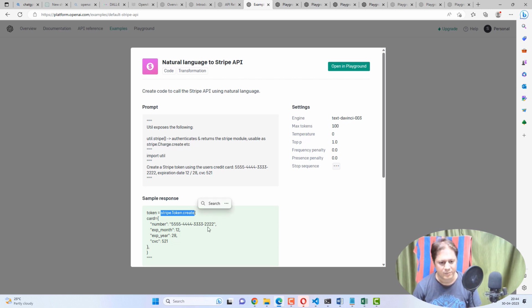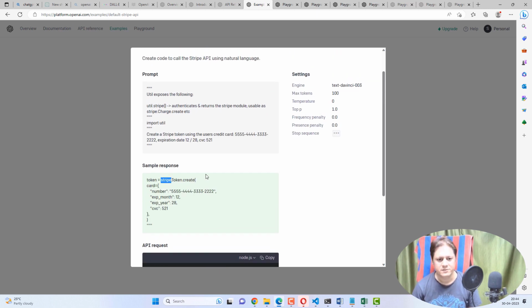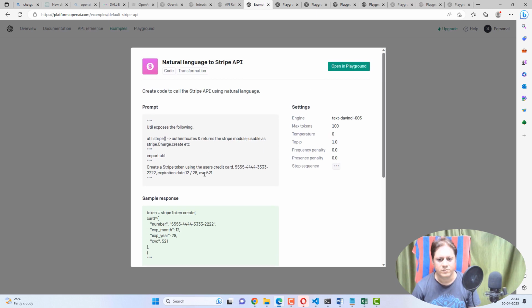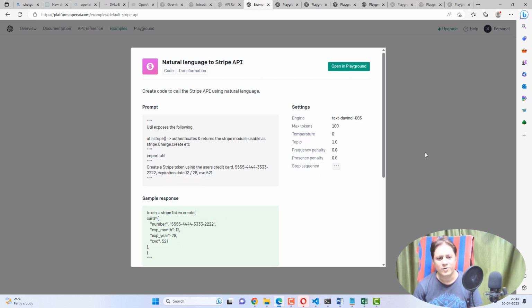So you need to install the Stripe package, whatever the language, maybe Python or Node.js, and then it will make sure that it works for you. It's as simple as that. It will convert the natural language into the program. Let's move on to another.